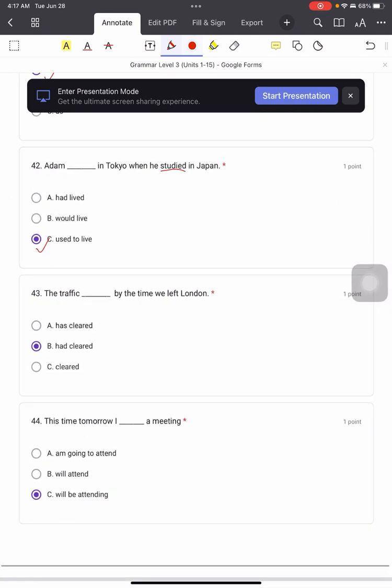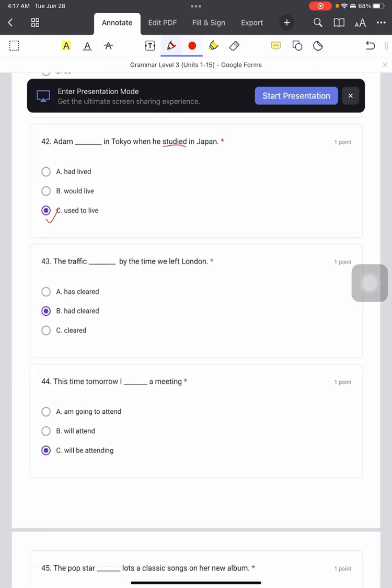43. The traffic had cleared by the time we left London. So here basically, why do we choose "had cleared"? "Had cleared" is actually past perfect tense. Remember that I said, how do we use past perfect tense? When we are comparing and we have two incidents that happened in the past, A happened first and was followed by B. The first event that happened, we will use past perfect, and the second event, we'll use past simple.